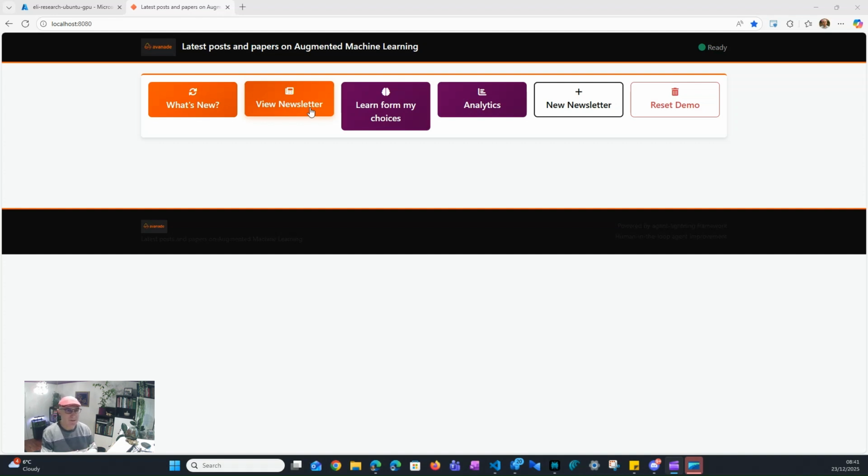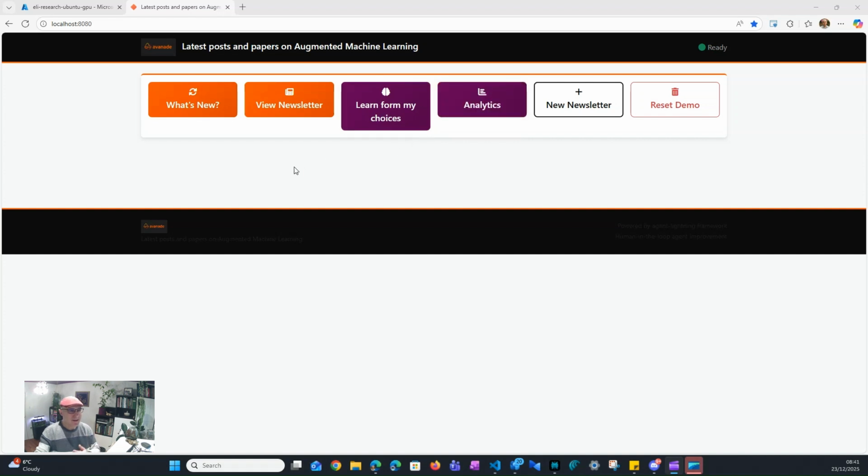If I take things off, they are marked as irrelevant. Once I've collected a few articles and indicated my choices, it can learn from my choices. This is where Agent Lightning comes in. The whole point of this demo is to see how this learning is going along, how it is performing, and so forth.